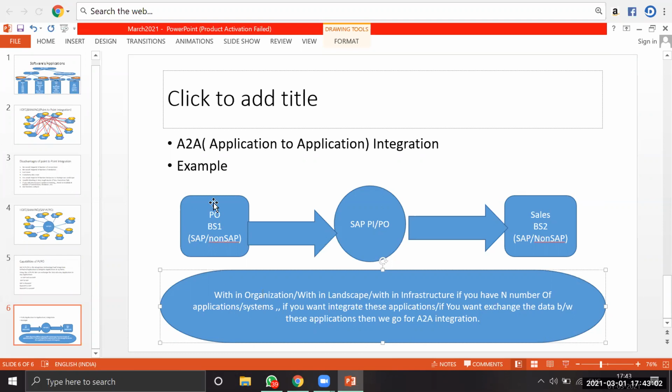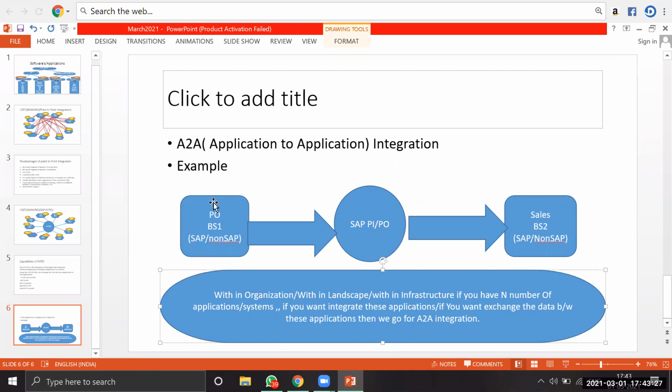For example, assume that we have two departments, two business systems. One is the purchase order department, one is the sales department. The purchase order department is running on either SAP or non-SAP applications, whereas the sales department is running on SAP or non-SAP. Directly we cannot communicate between them, right?